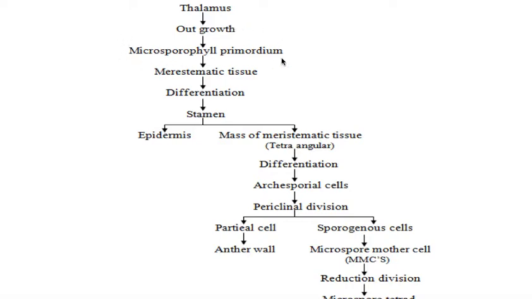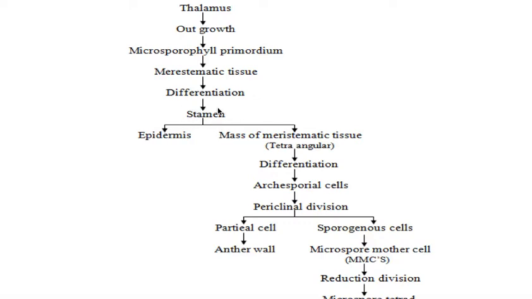This microsporophyll primordium consists of meristematic tissue, and this meristematic tissue undergoes differentiation. By the differentiation, rapid division takes place, which results in the formation of the stamen.